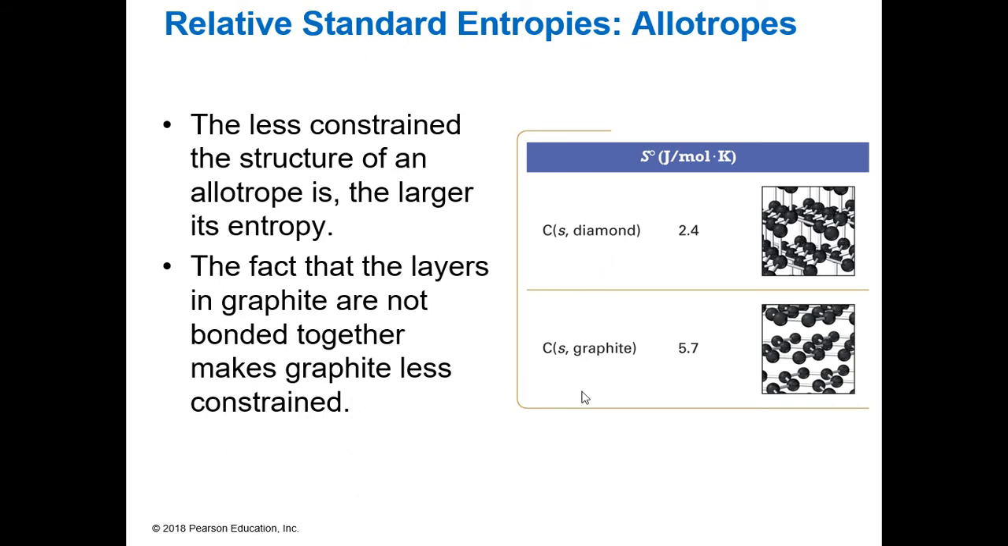Also, our allotropes, right? The difference between diamond and graphite. Well, diamond is highly ordered. It has all of these bonds that are holding it together. It's very constrained, so it has a very low entropy. Whereas graphite, right, it doesn't have any bonds between these two carbons. It's just sheets of carbons. And so it is less constrained and it has a higher entropy.